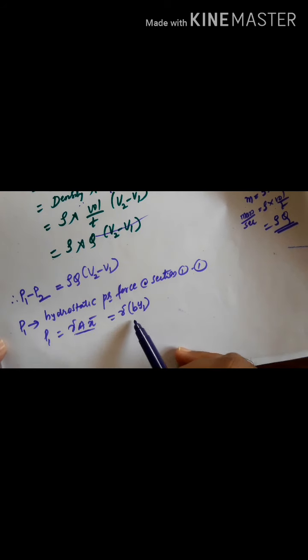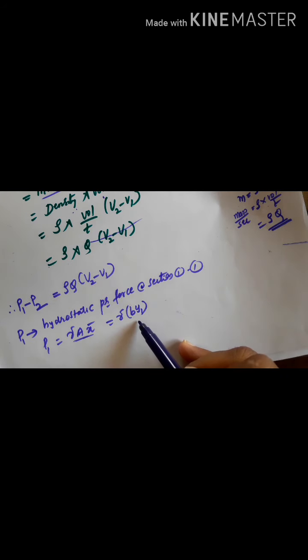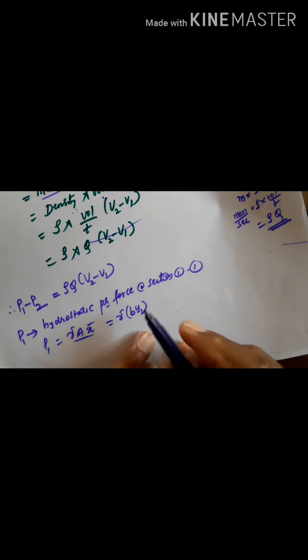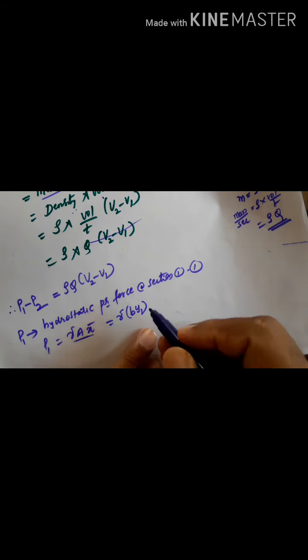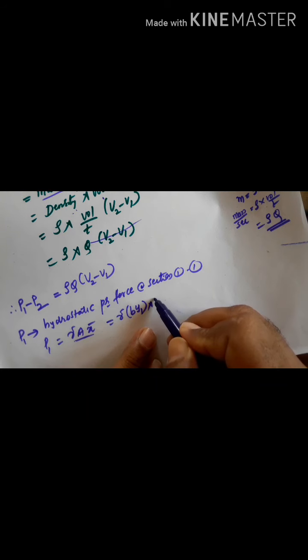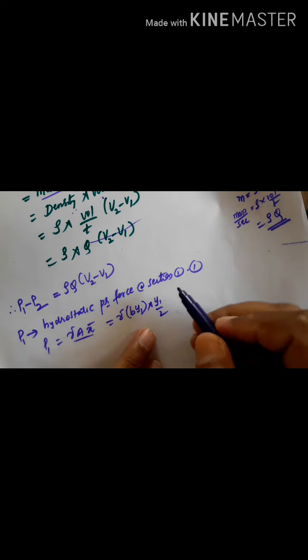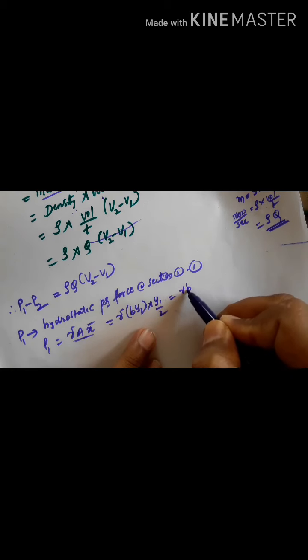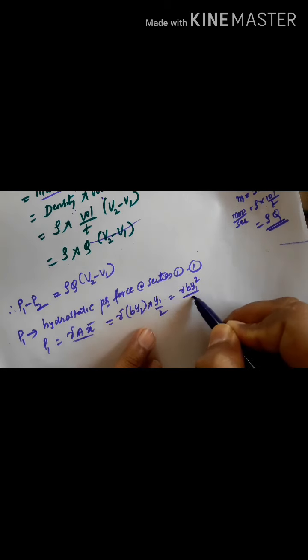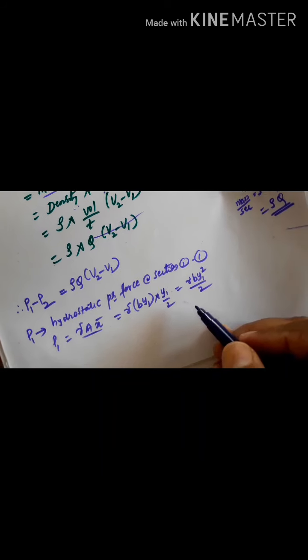Since it is a rectangular channel section of depth y1, the centroid will be y1 by 2. Then we can write gamma B y1 square by 2 at section 1.